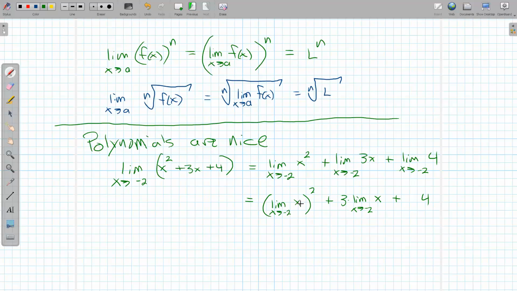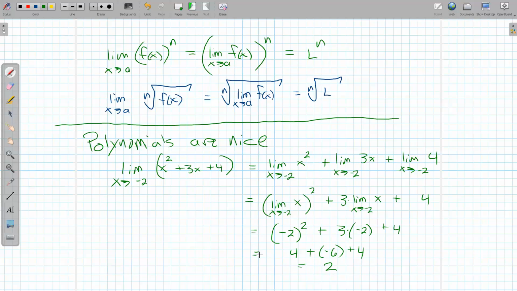Here, x is approaching -2, so x is -2. So I would have -2 squared. Here, the 3 is just chilling, waiting for the limit to resolve, which resolves to -2, and then plus 4. And so -2 squared is 4, plus we have, what, a -6 there, plus a 4. So on a good day, that should come out to 2. Yep.